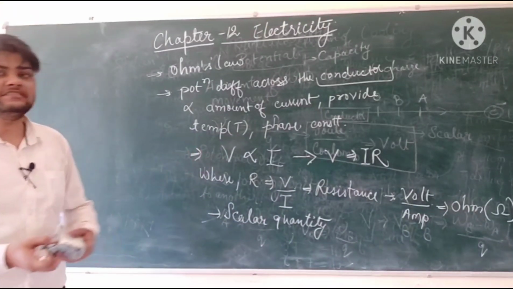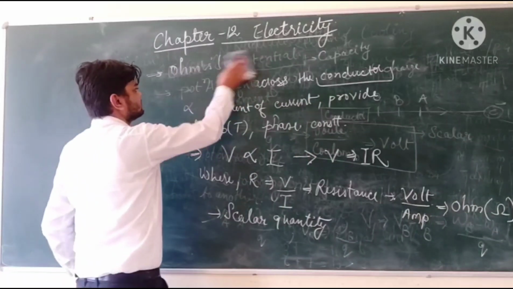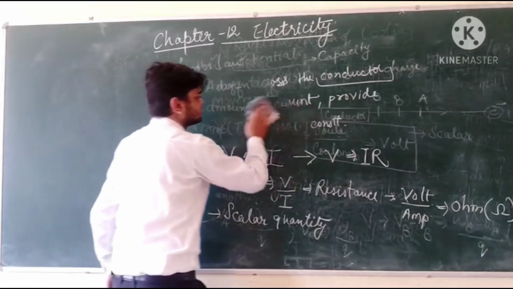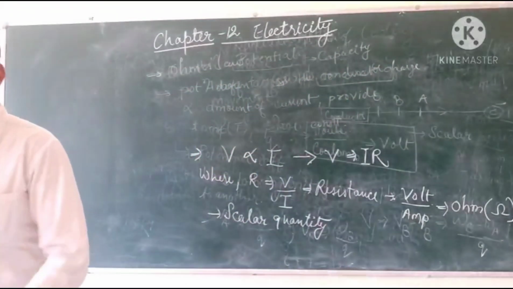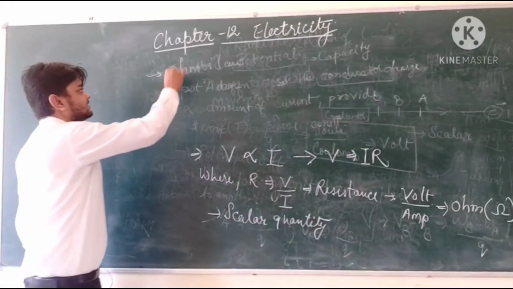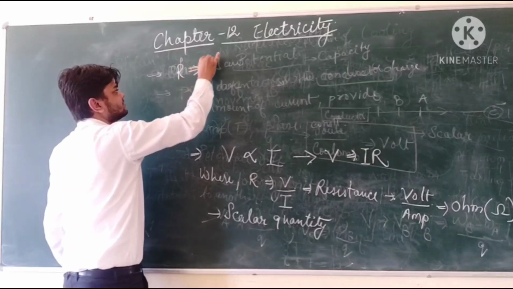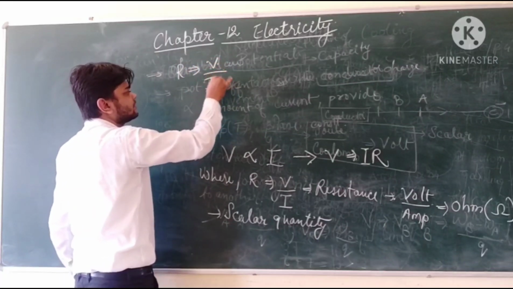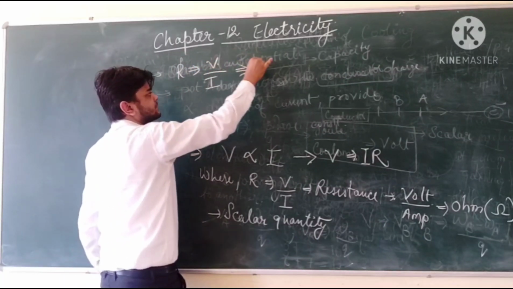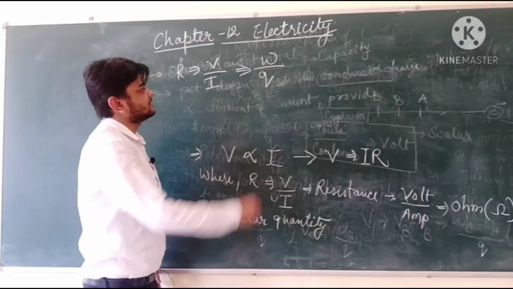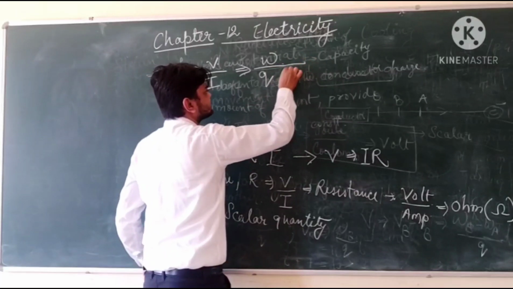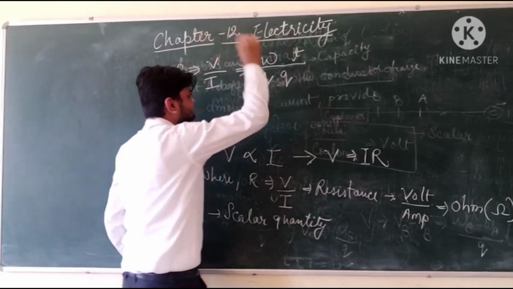If we see a different method for calculating the value of resistance, I can express R as V upon I, where V is expressed as work done upon charge and current is expressed as charge upon time.